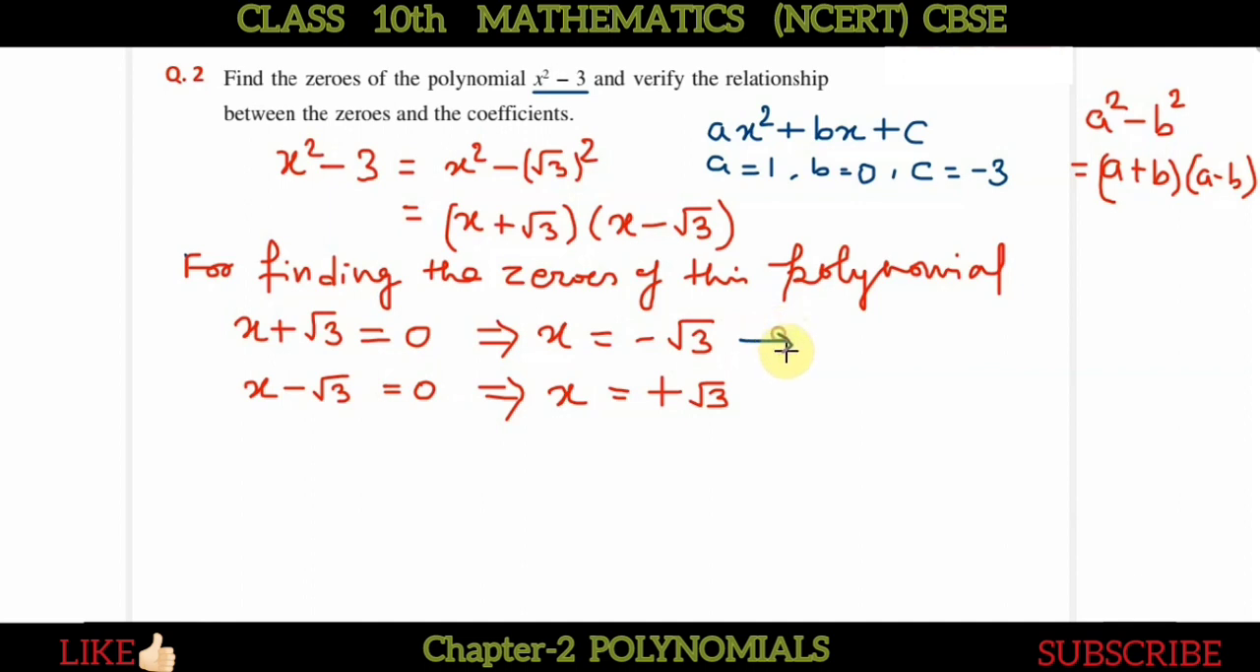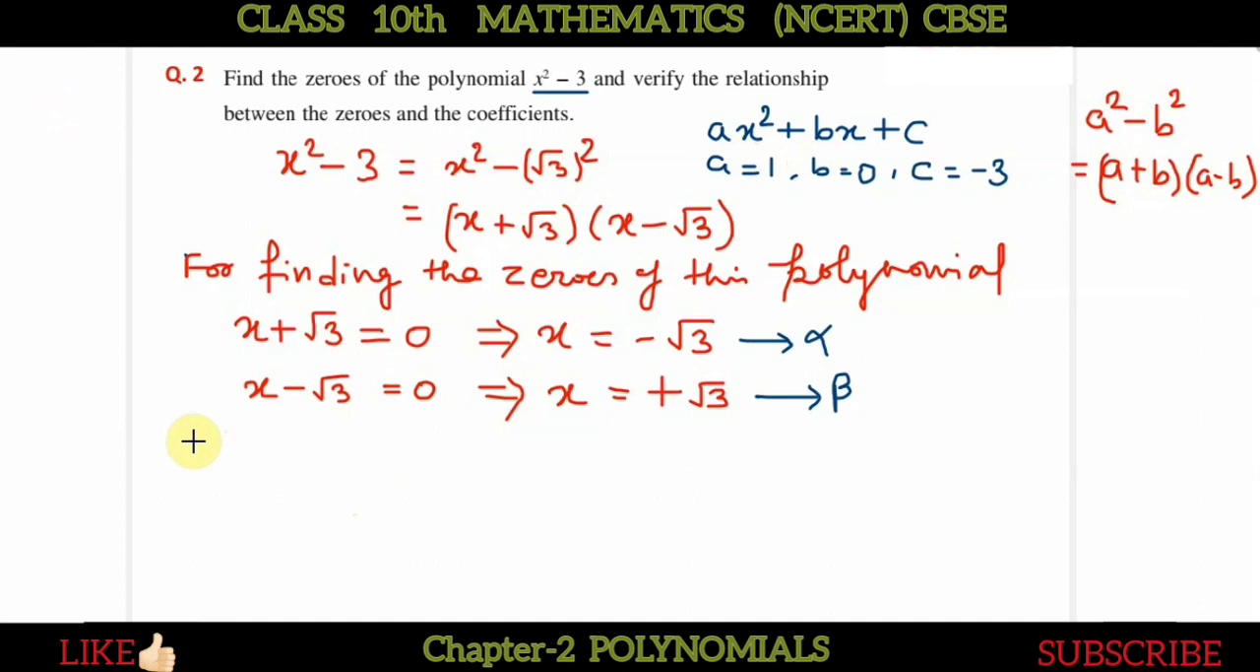Now what have we determined? These are what we call the zeros. This one is, let's say, alpha, and this one is beta. These are the two zeros. So we have determined the zeros of the polynomial, that is minus root 3 and plus root 3. Now we have to verify the relation between the zeros and coefficients.